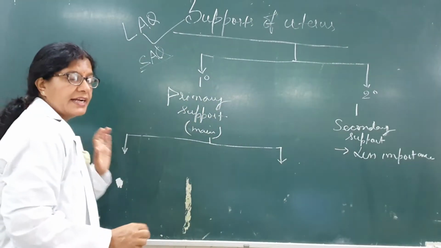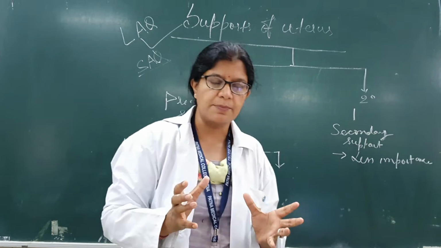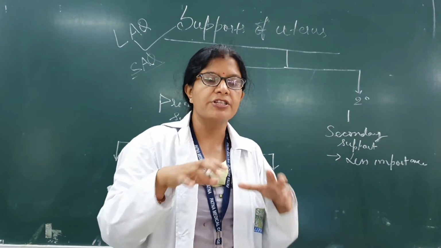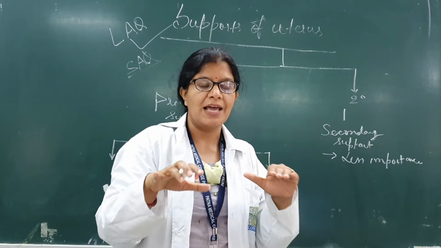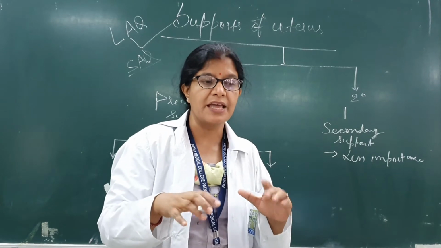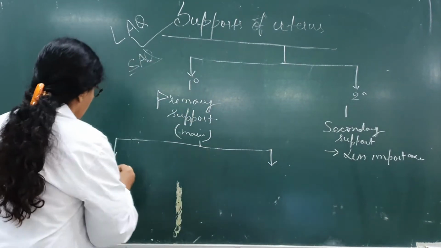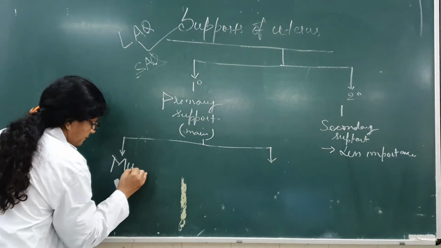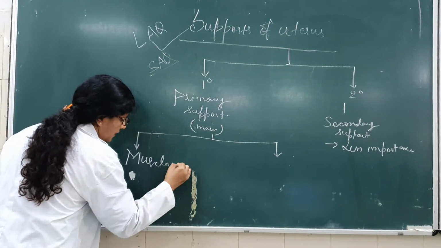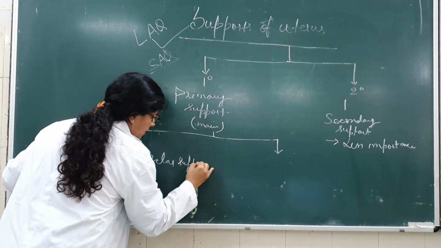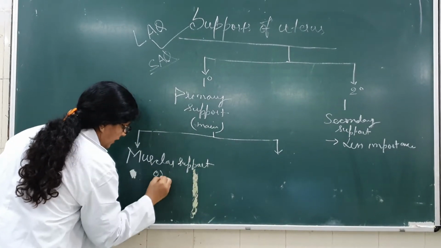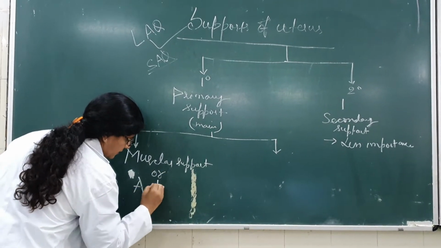Now this primary support can again be divided into two parts. What are the parts? It can be the muscular support, like many muscles which form something like the pelvic diaphragm, which will support it. That is the first thing, so that will be your muscular support or your active support.